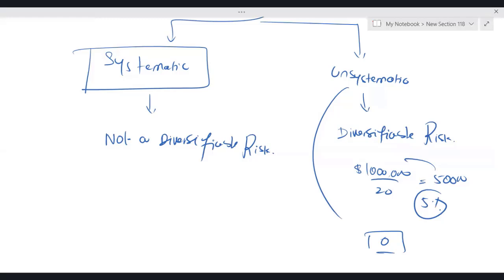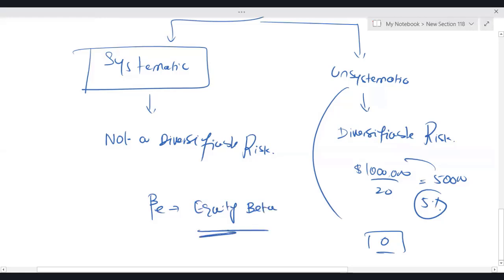Now listen carefully. It means if this is your equity beta, we have already discussed that CAPM assumes that unsystematic risk is 0. It means logically we are left with systematic risk.